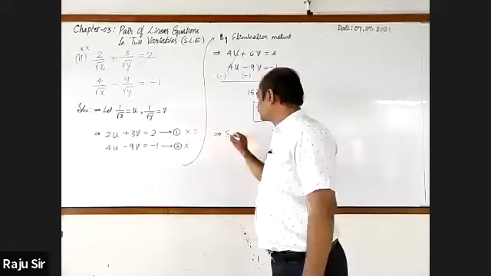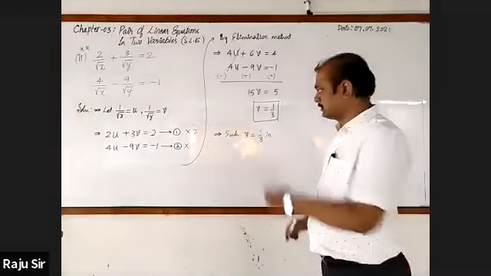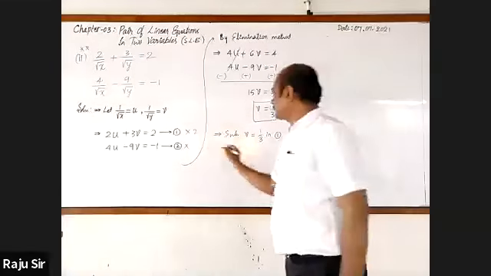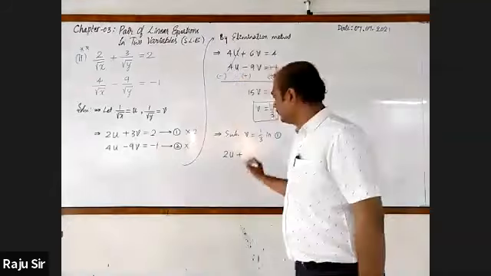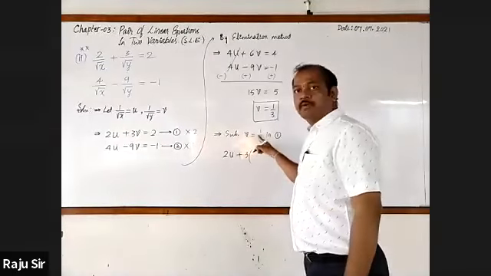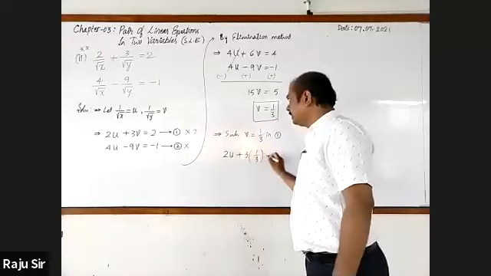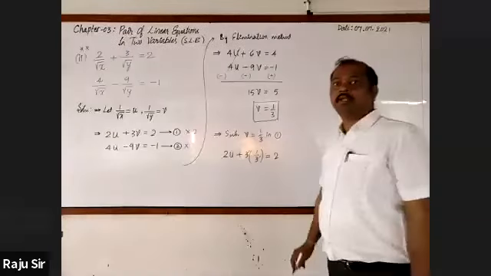Substitute v is equal to 1 by 3 in any one of the two equations. Let me take the first equation: 2u plus 3v is equal to 2. Write 1 by 3 in place of v: 3 into 1 by 3. Here the 3 and 3 get cancelled.